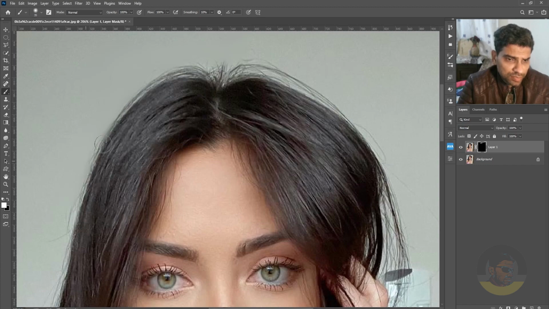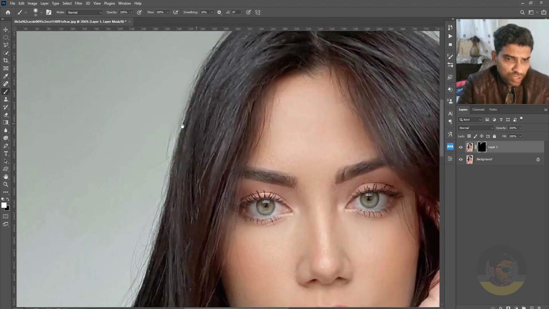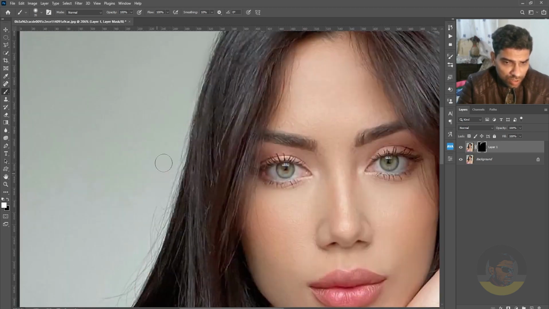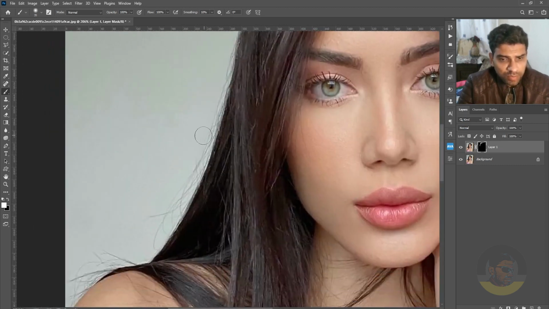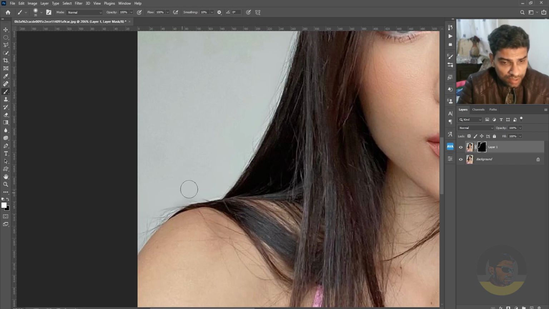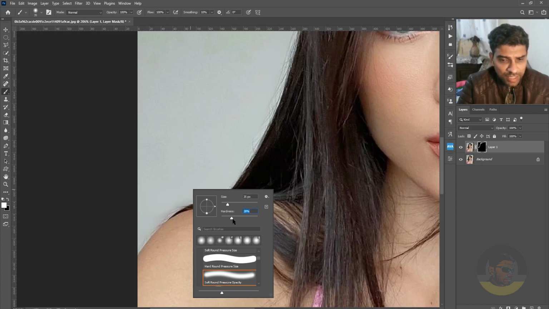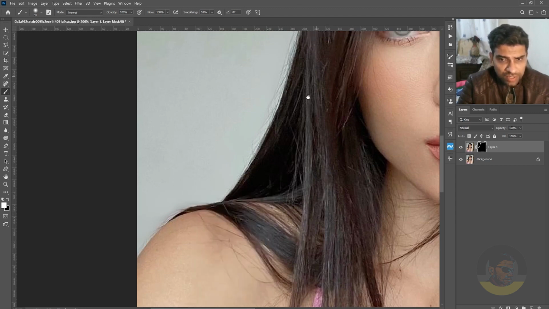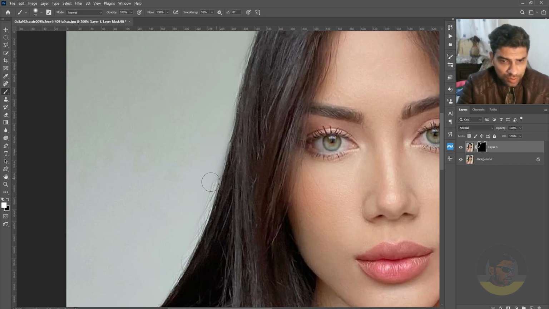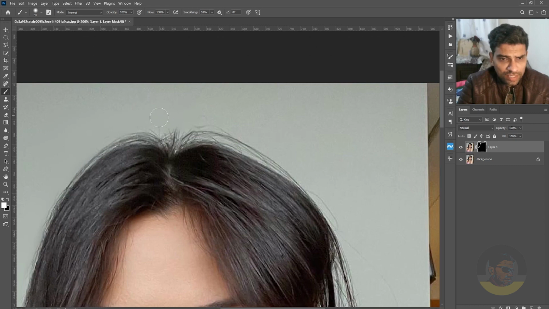Keep doing this. Switch between foreground and background colors. Remember, on a layer mask, black color always hides and white color always shows. So where you don't want the hair, just paint with the white, and where it gets blurry, just paint with the black or increase the hardness a little bit and then keep doing the good work like this, and you know the drill.